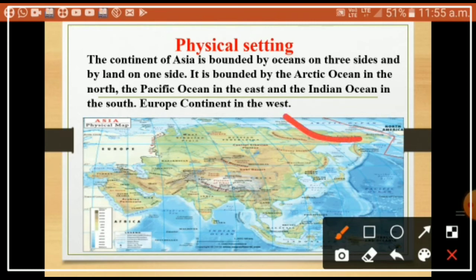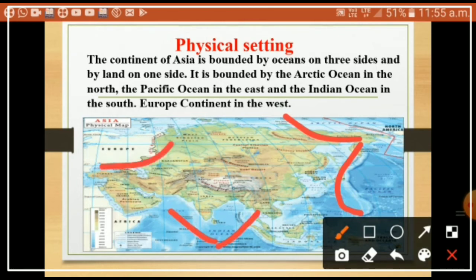Next, in the eastern part there is the Pacific Ocean. When it comes to the south, there is the Indian Ocean, located in the south part.